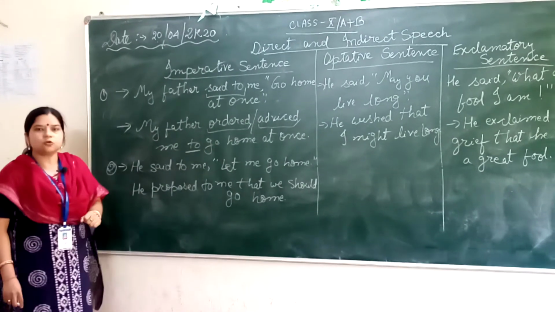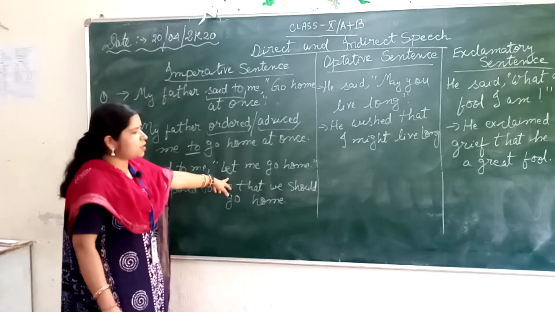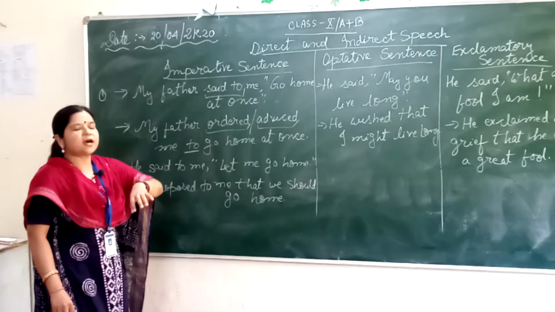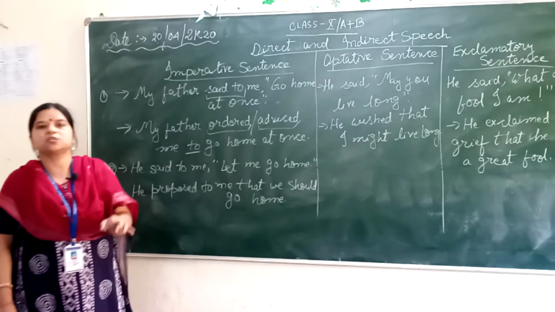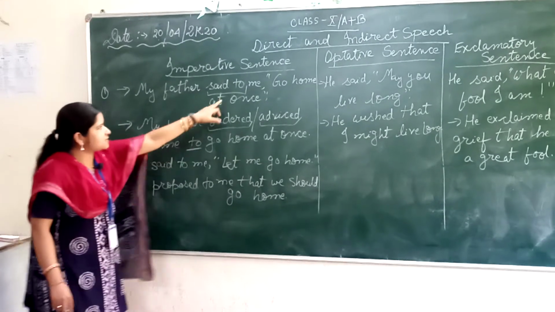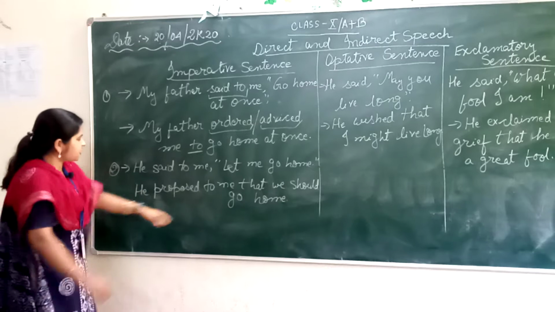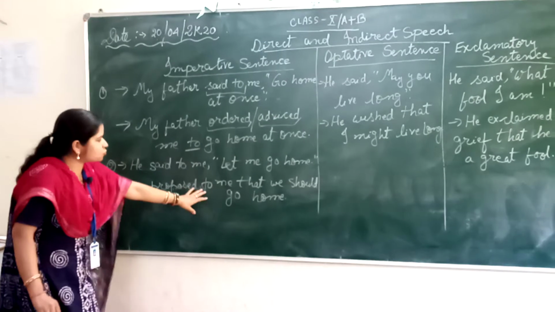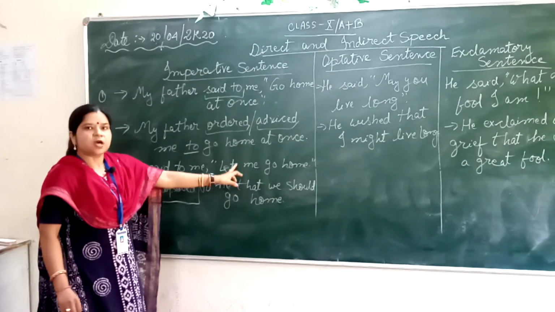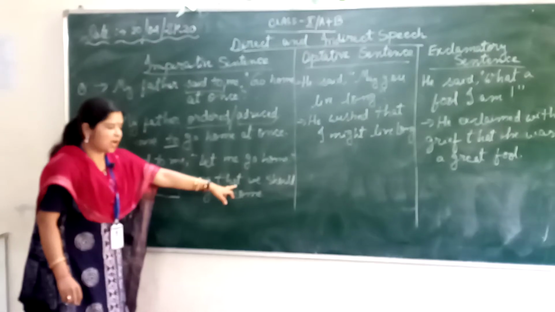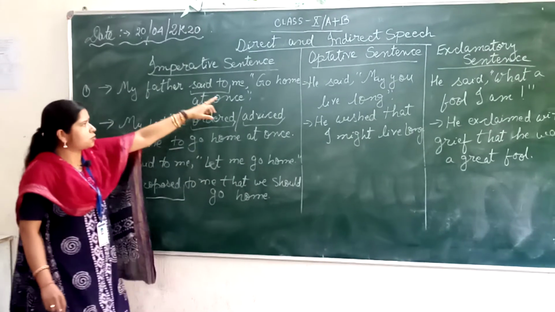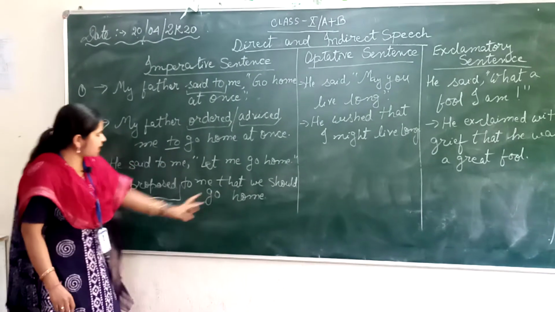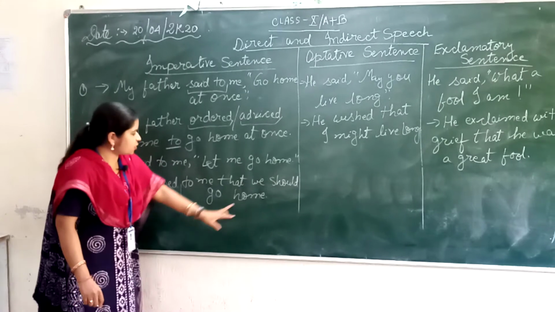Now the second rule for imperative sentence is that if you are using let in direct speech, and if you get the idea that it is giving you any proposal or suggestion, in that case the reporting verb will be changed into proposed to or suggested to. He proposed to me. Over here if let is used, I will use a linker, that is that. But when let is not used, I will use the infinitive to. When let is used, I will use that. He proposed to me that we should go home.